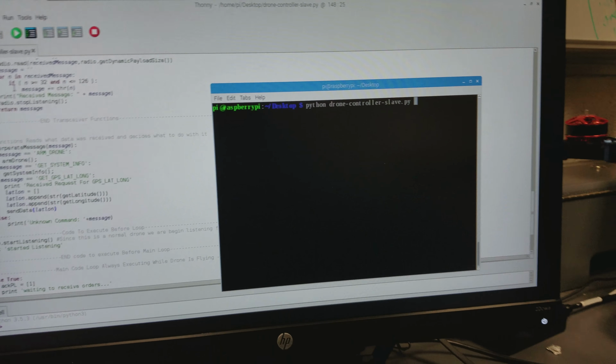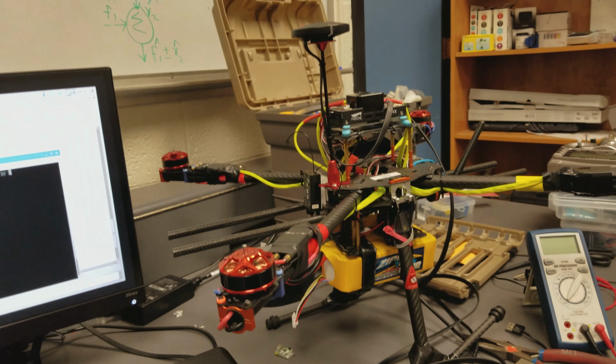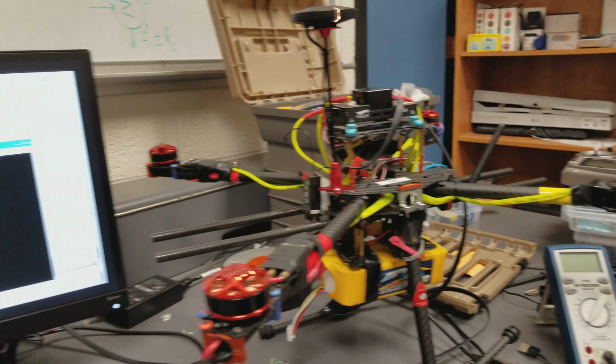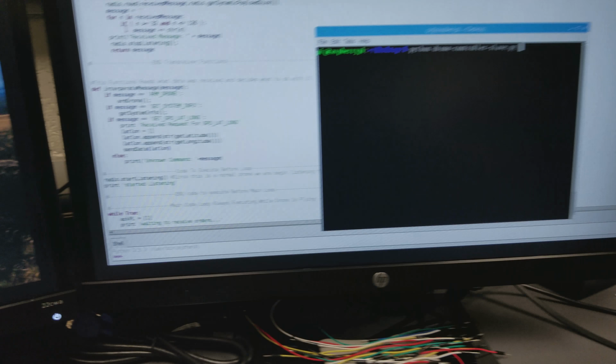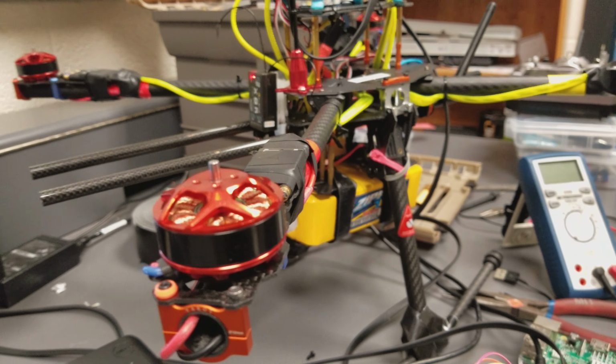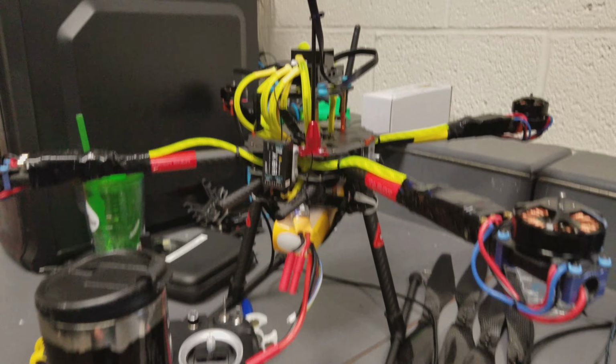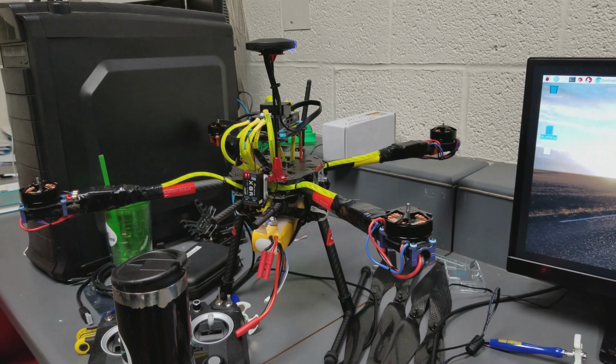Have something cool. So we have a generic script on here. This is a slave drone that has a bunch of functions like get battery, get lat, get long, get altitude, position, all that stuff.